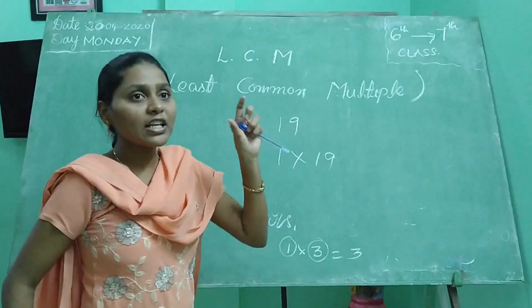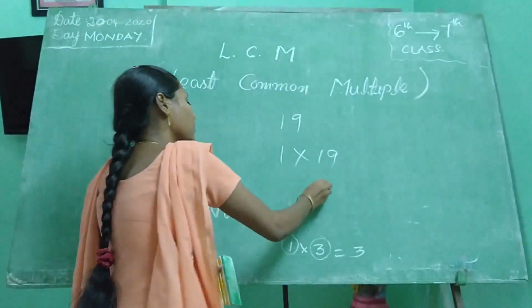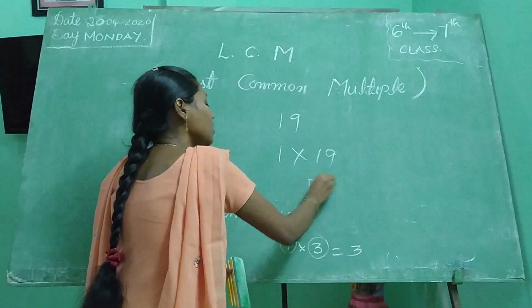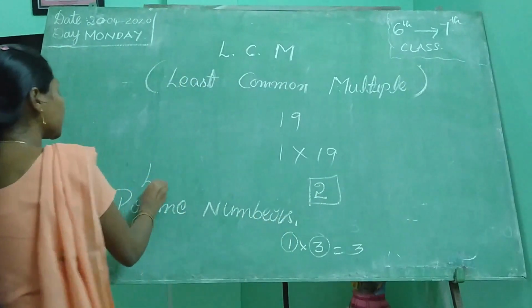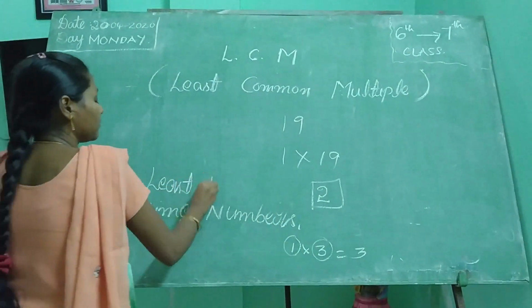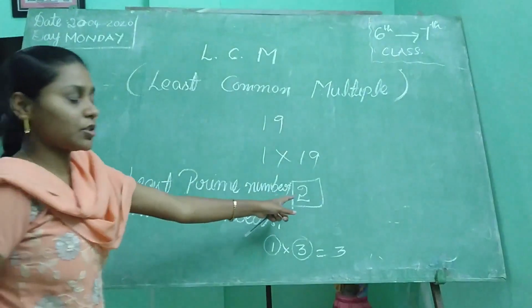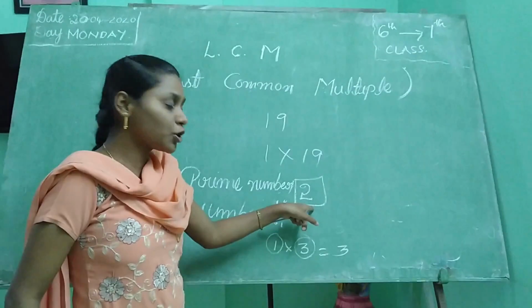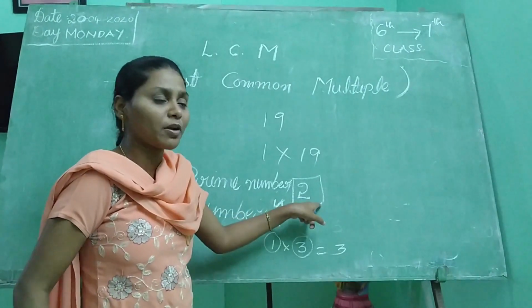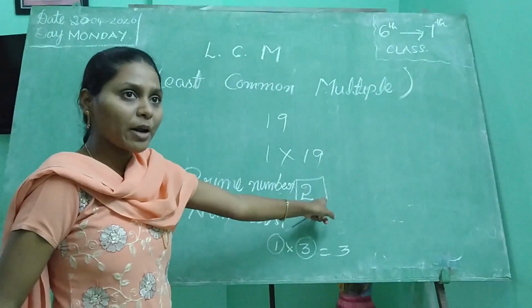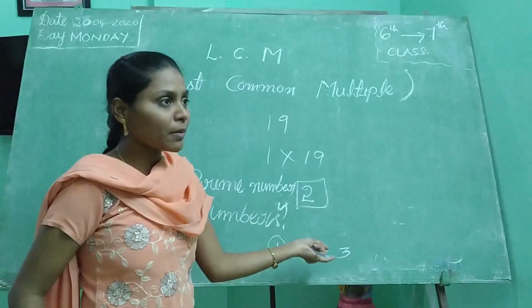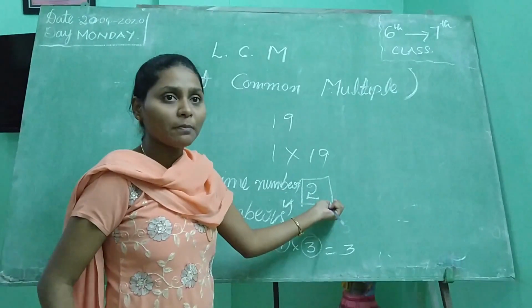Next. What is the least prime number? The least prime number is 2. It is also the even prime number.